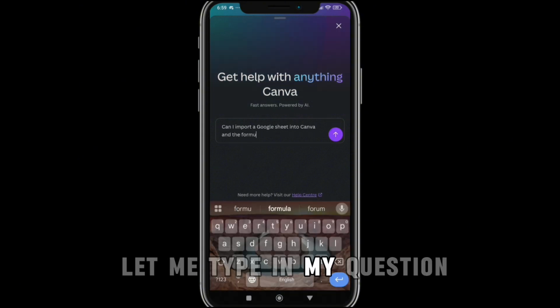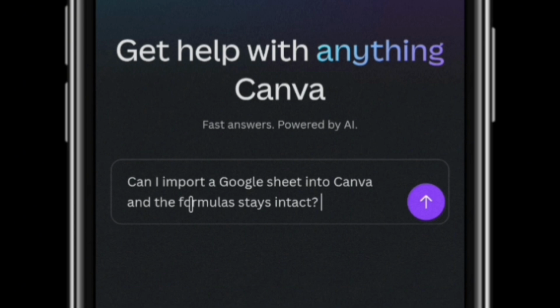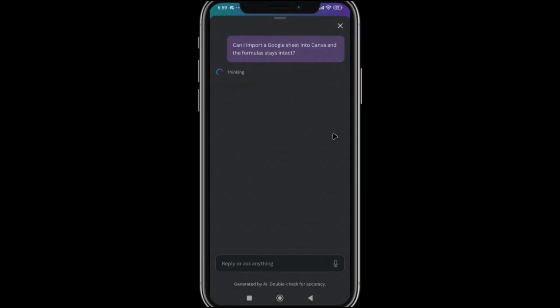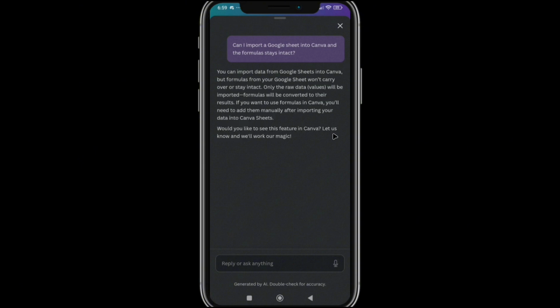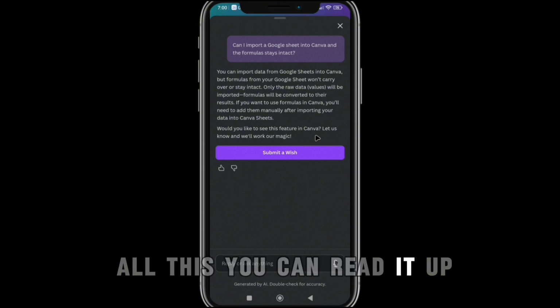Let me type in my question. So this is my question. Can I import people bullshit to this come around my frequency? I'm going to submit that. You see what they say, you can import people bullshit in something about formulas on how they carry over value, ensure that the value you imported and how this you can read it all.